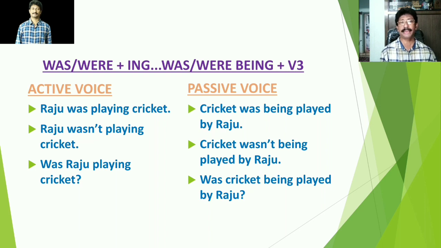Cricket is followed by being, and then being is followed by the third form of the main verb play. So what is the main verb? Play. Play becomes played. Play, played, played, and it is followed by the preposition by. The preposition is further followed by the object Raju. So the sentence will be, was cricket being played by Raju?